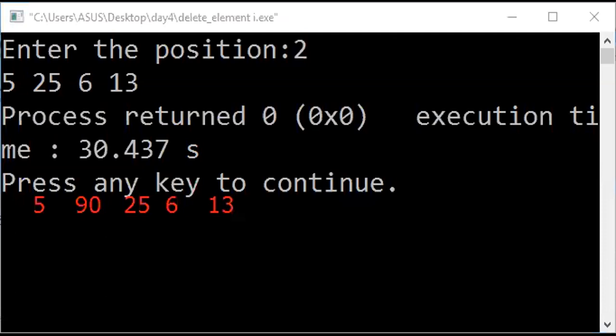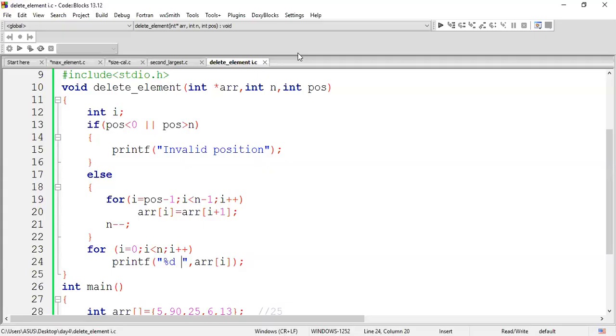Got it? Do you have any doubt in it, guys? Come on, give me a quick response. Do you have any doubt in it? Any doubt? Yeah, people are clear, right?